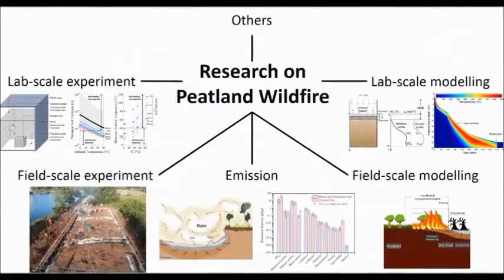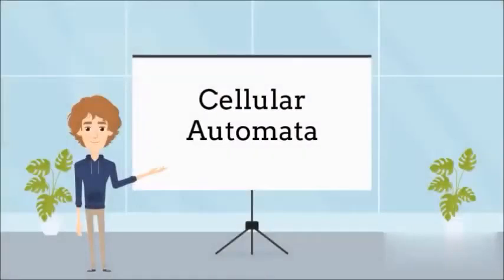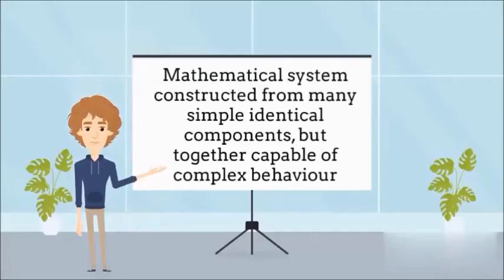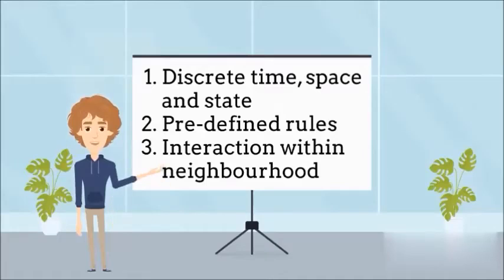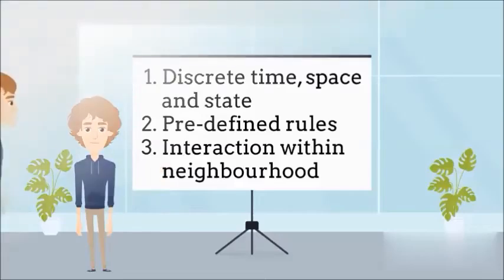The research on peatland wildfires covers many areas, from experiment to modeling, lab scale to field scale, and many others. My research focuses on field-scale modeling and uses an alternative method called cellular automata. Cellular automata are mathematical systems constructed from many simple identical components, but together capable of complex behavior. They have discrete time, space and states, their behaviors are governed by rules, and components only interact with their neighbors.